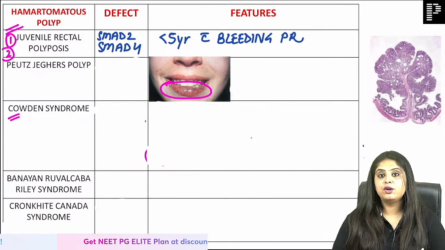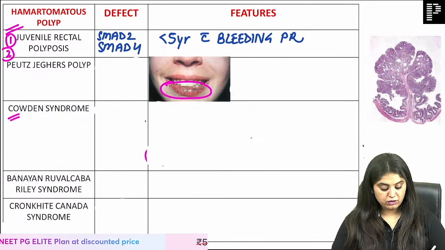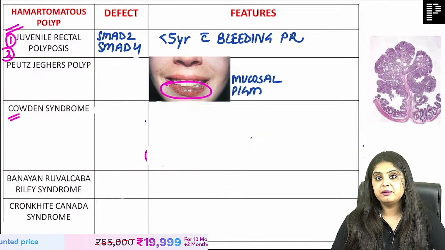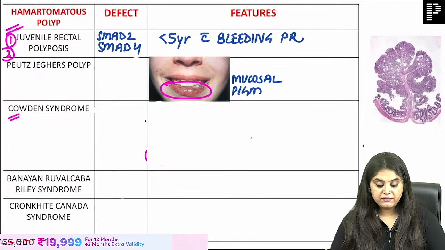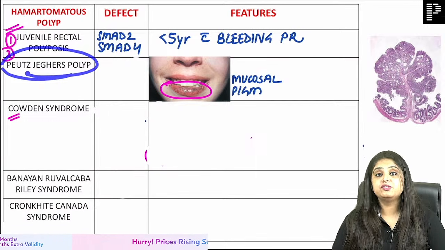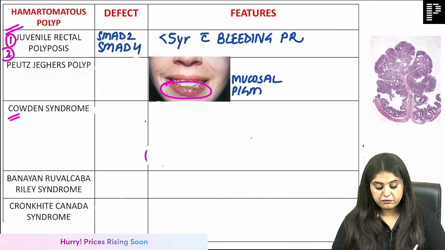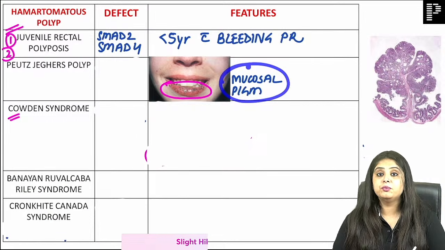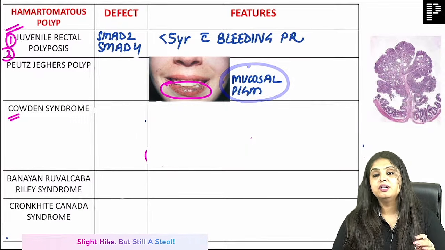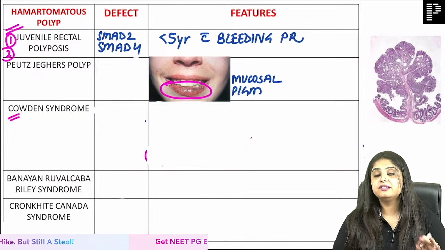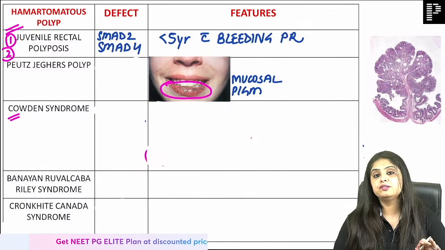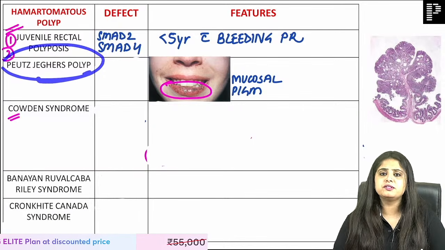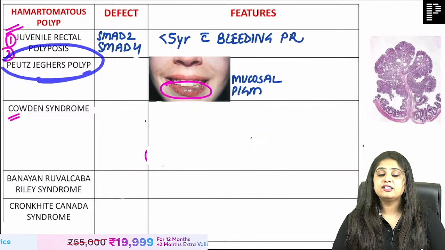That's some next level loyalty, because this is the same picture you get of a female with mucosal pigmentation, okay? And that is what they will talk about. Peutz Jeghers polyp. This is the kind of loyalty we all would want in life, that okay, this is how the loyalty should be. An examiner is very very loyal to this photo. Mucosal pigmentation, and this is the most important hamartomatous polyp, that is Peutz Jeghers polyp.